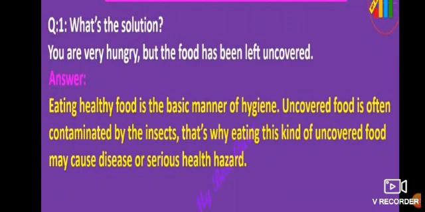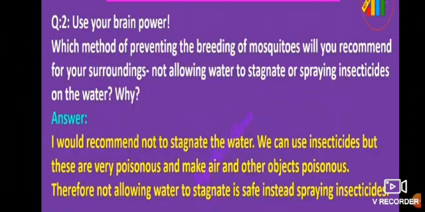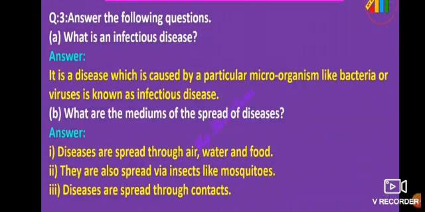Here are the question answers given at the back of your lesson. What's the solution? Use your brain. Answer the following questions. What is an infectious disease? What are the mediums of the spread of disease?